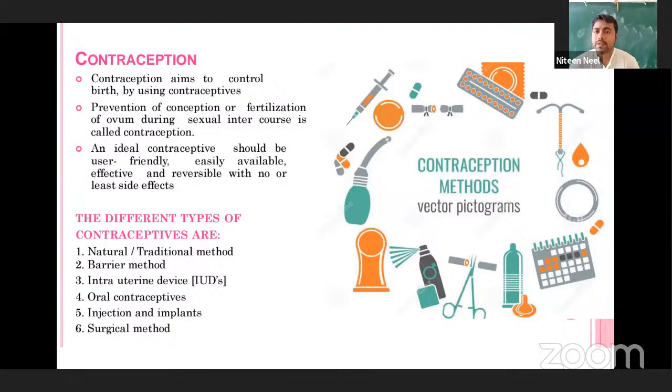See, the first one is what we call a natural method, or we can say a traditional method, that is, a practice that has come down from olden times, right? The second one is barrier methods. The third is intrauterine devices, commonly called IUDs. One more is oral contraceptives. One more is injections and implants, and one more is the surgical methods.